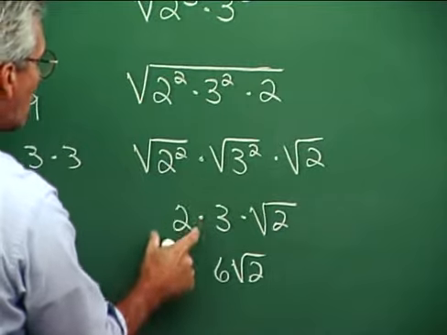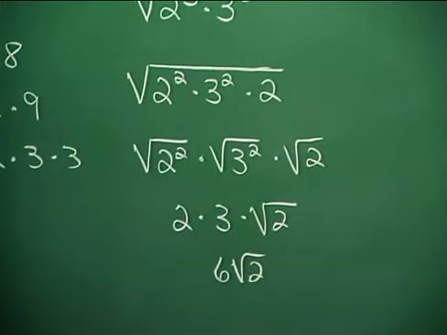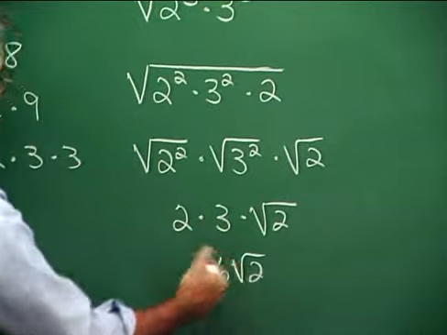The square root of 2 squared is 2, the square root of 3 squared is 3, and then I bring down the square root of 2. And then 2 times 3 is 6. So 6 the square root of